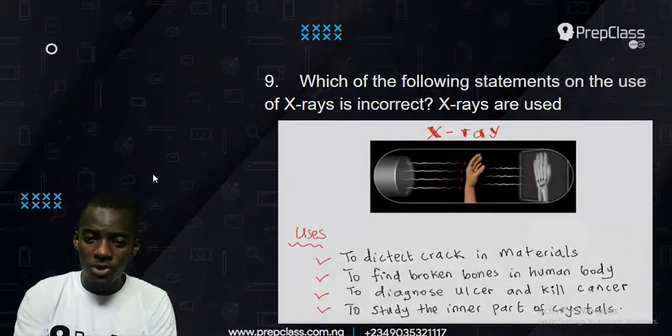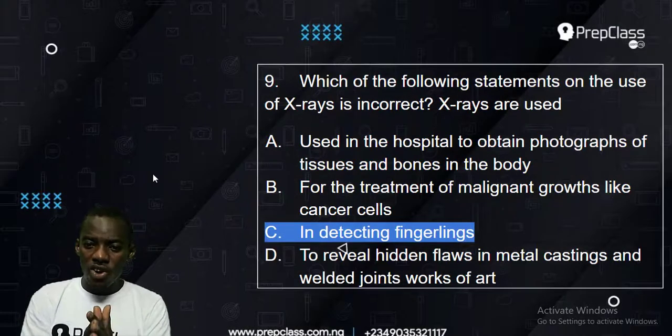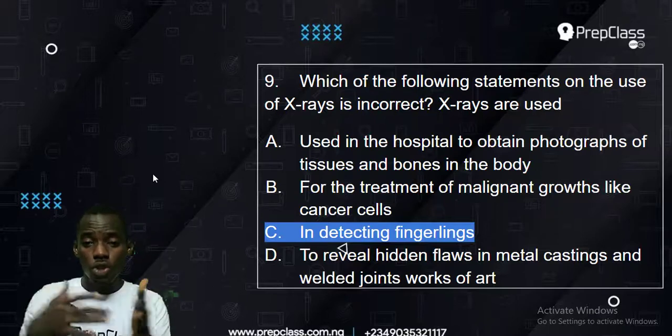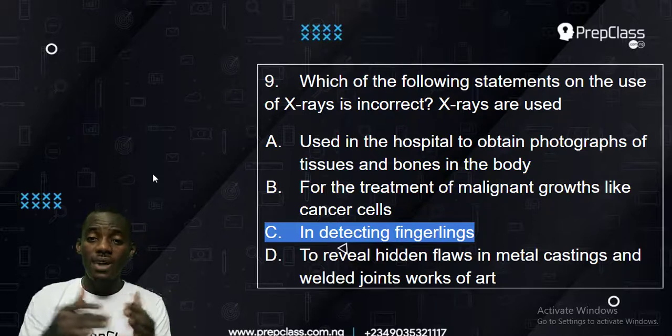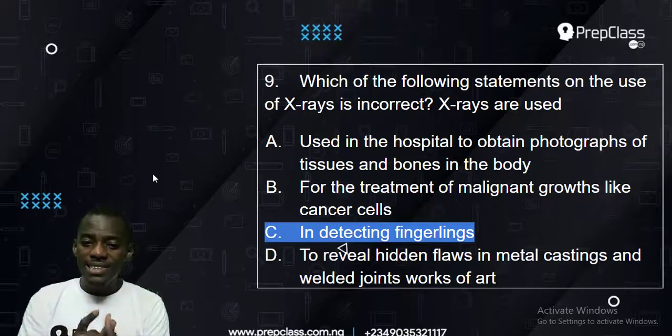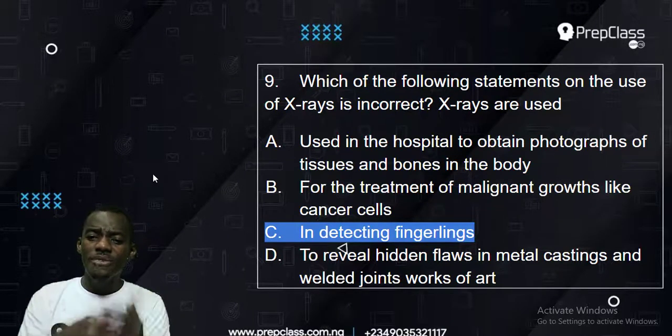Okay, now let's look at the options again. A, used in the hospital to obtain photographs of tissue and bones. Yes, it can also show bones. Yes. B, treatment of malignant growth of cancer cells. X-ray can treat cancer. Then C, in detecting fingerprints.